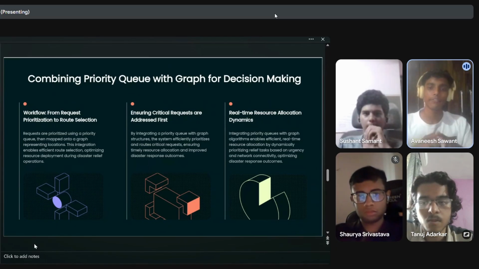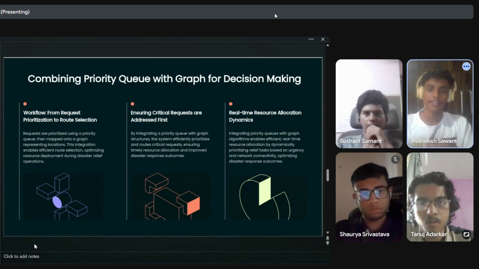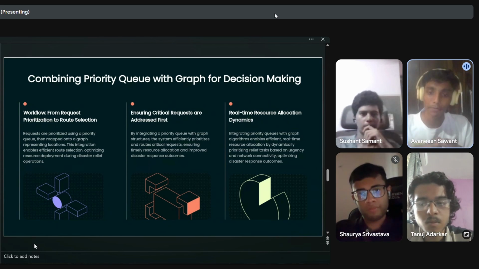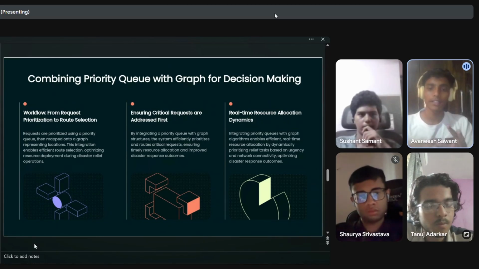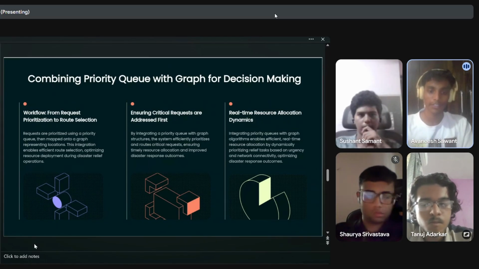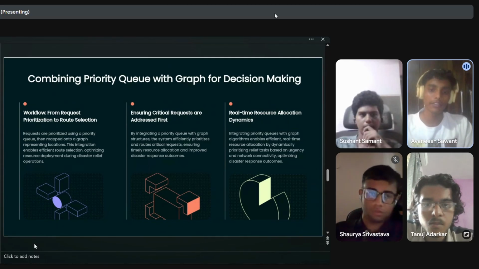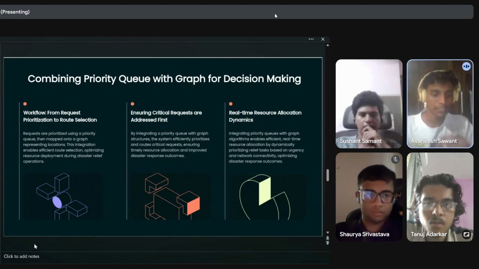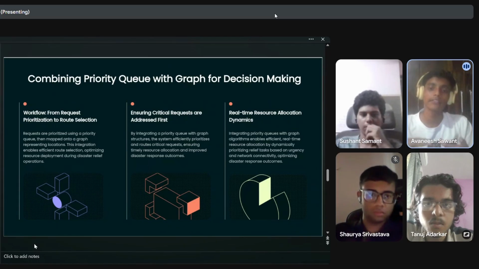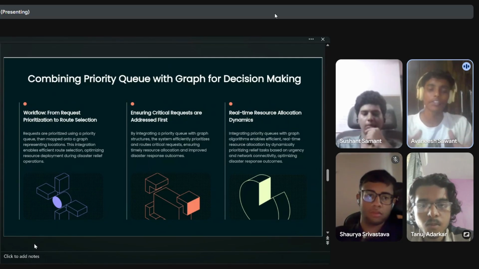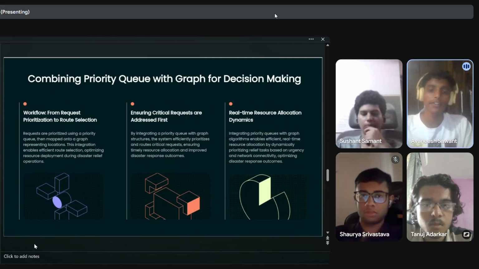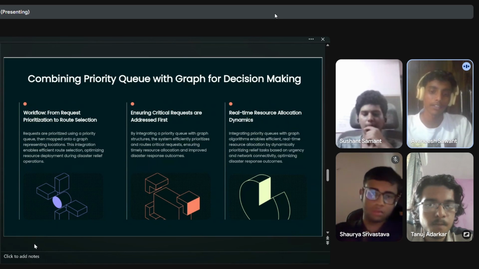To simulate that, I slightly modify the comparator using the priority queue. In our disaster response system, how should we handle multiple requests that have the same urgency level? One practical approach is to prioritize a request that is geographically closer to the HQ. This can be implemented by customizing the comparator in the priority queue. Specifically, we can define a comparator that compares requests based on their location, time, or distance, ensuring that requests from nearer locations are handled first when urgency levels are equal. This mirrors real-world relief operations, where proximity often influences response speed.